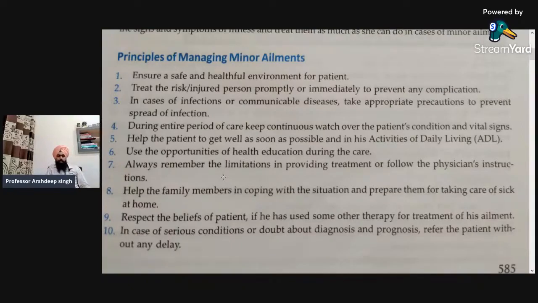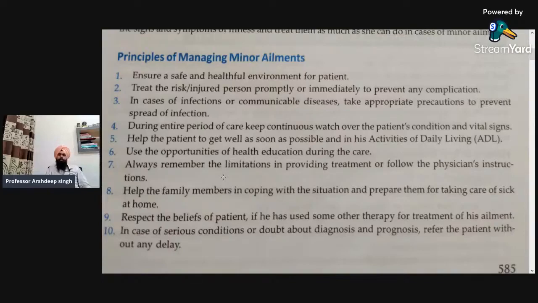Next, help the family members in coping with the situation and prepare them for taking care of the sick at home. So the nurse or the health professional must help the family members in coping, coordinate with them effectively, and teach them how they have to provide care to the sick person.